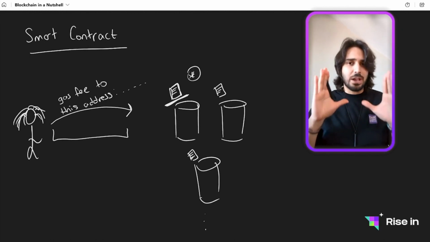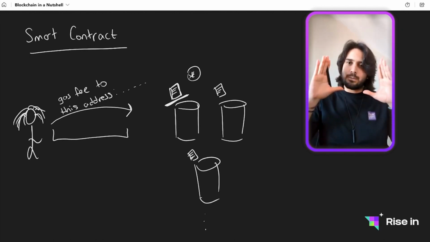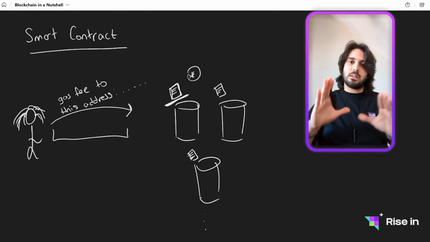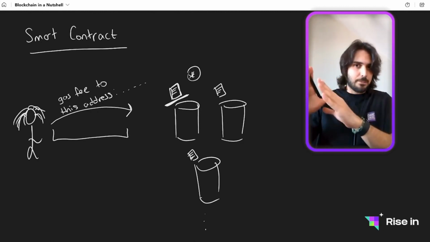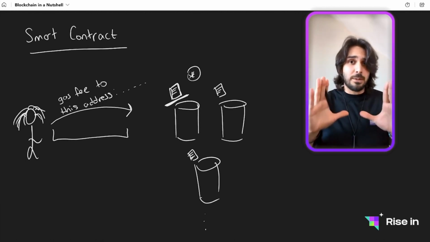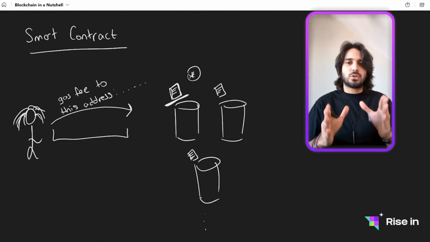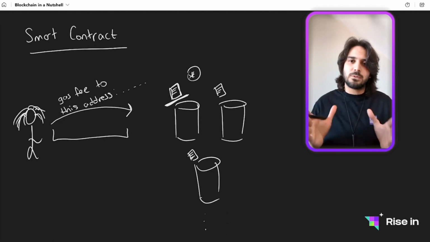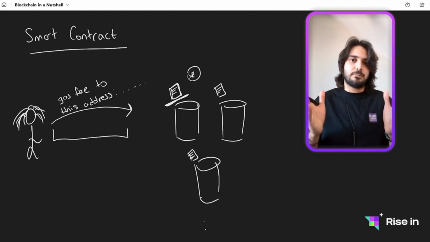Again, the contract name came because we generally say, okay, if this function is called, that is going to happen. If this function is called, that is going to happen. So we just define the terms of this contract, of this program, and that's why we call it a contract in the first place. But if the name is confusing, you can think of this as a program.